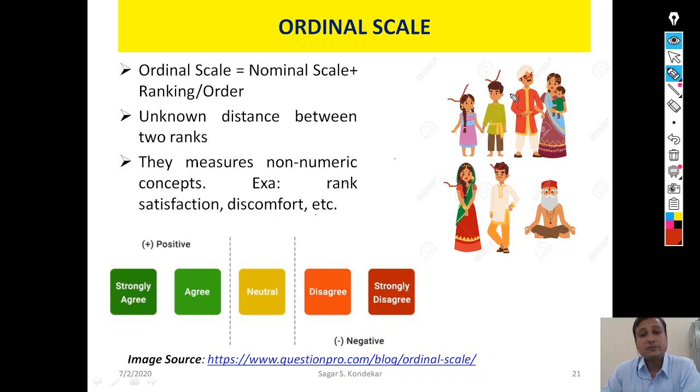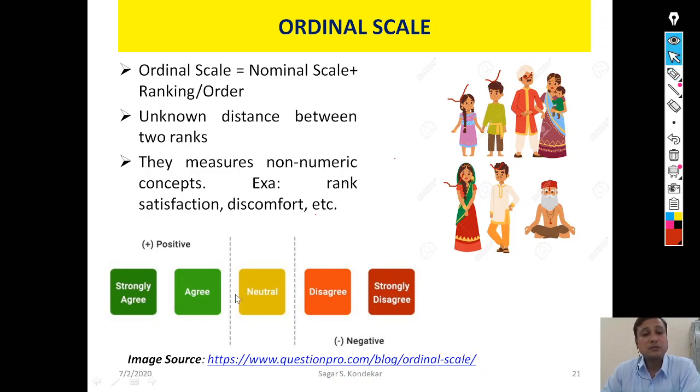The difference between these two: suppose the timing she took to reach the final line is different from the timing he has taken to reach that line. So there is an unknown distance between the two ranks.